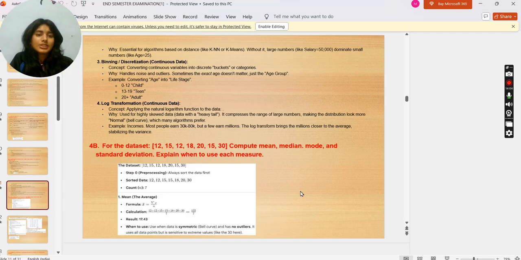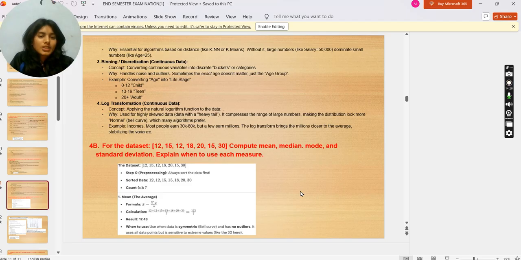Binning and discretization: continuous data concept is converting a continuous variable into discrete buckets or categories. Why? It handles noise and outliers. Sometimes the exact age doesn't matter, just the age group. Example: converting age into life stage: 0 to 12 child, 13 to 19 teen, 20 plus adult.